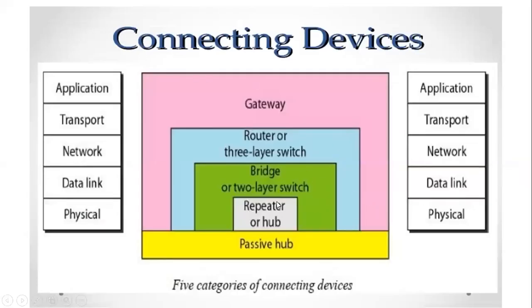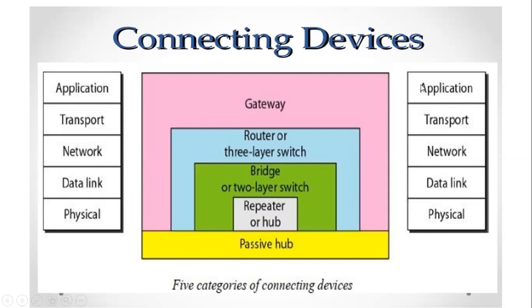Here there are some different colors, which show the different modules, by which we can differentiate the repeater, bridge, router and gateway. The repeater, or even a hub, passive hub or general hub, comes under the physical layer, whereas the bridge comes under the data link layer, a router comes under the network layer, and the gateway comes under the application and transport layers.